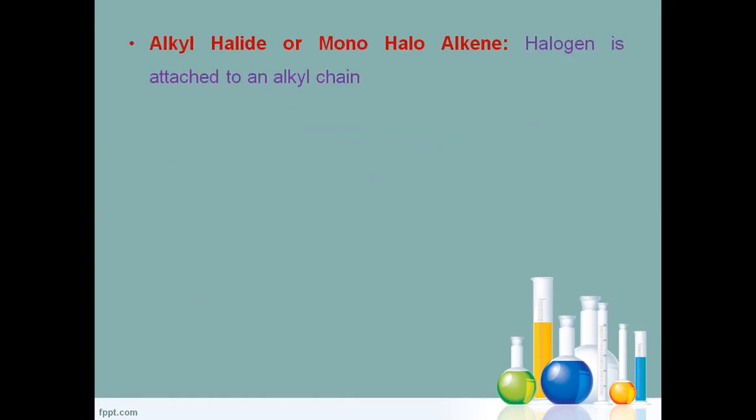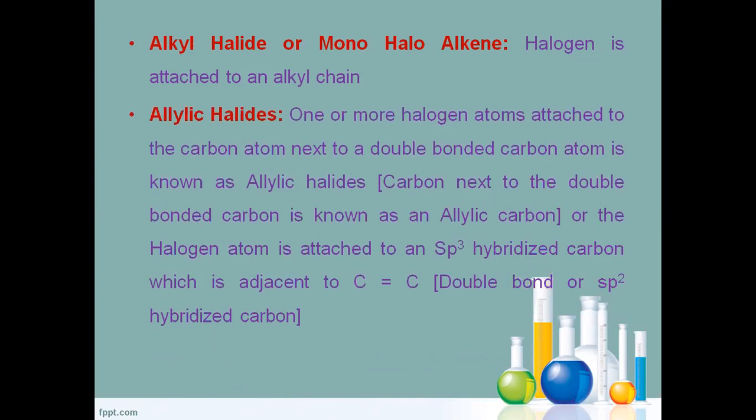Alkyl halide is already discussed in the classification by number of halogens, so we do not need to discuss much more about the alkyl halide. We directly go to the allylic halide.